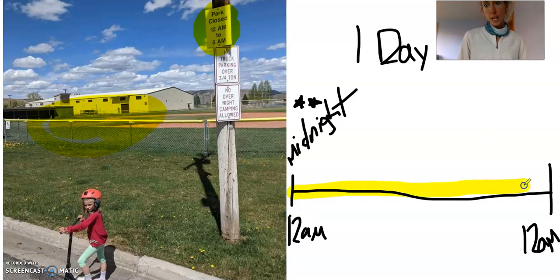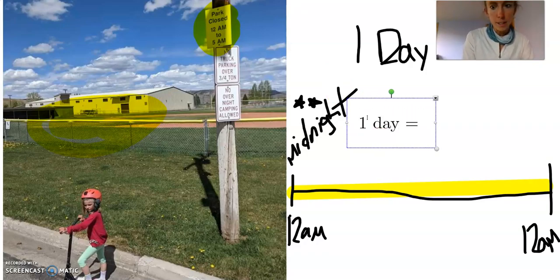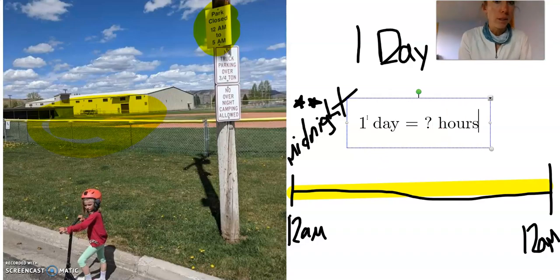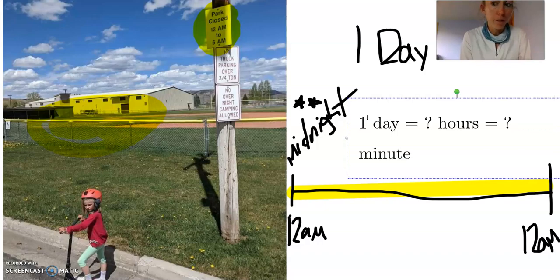A whole day is worth how much? Well, we could say one day. And one day is equivalent to what? So one day, I'm going to write this out. One day is equal to how many hours? And you could also say it's how many minutes, which is how many seconds, right? We could just keep going.